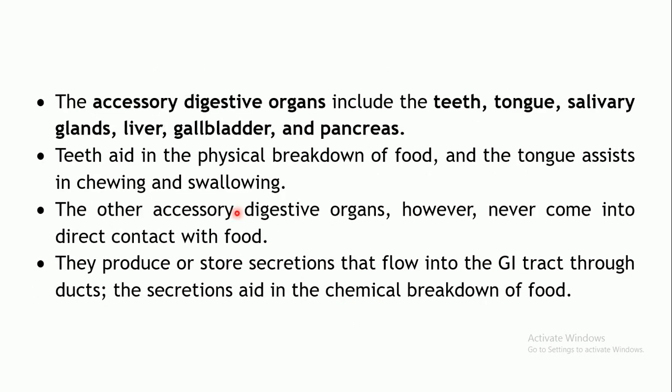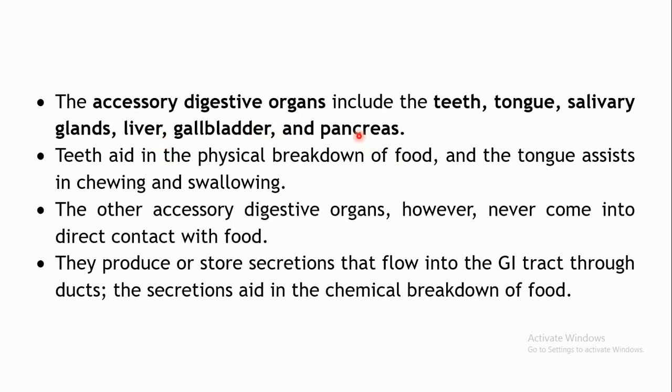Then the next type of organs present in the digestive system are the accessory digestive organs. These organs include the teeth, tongue, salivary glands, liver, gallbladder and the pancreas.